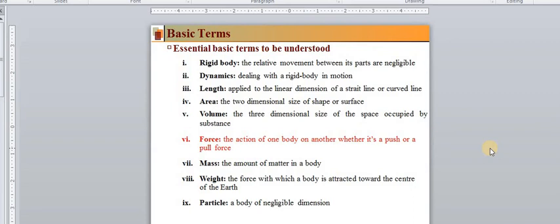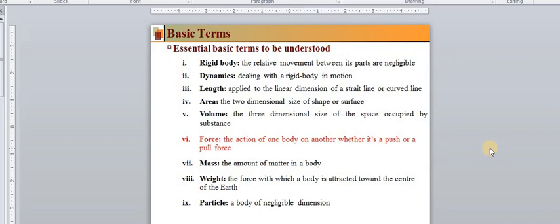Every body is occupied with some matter, some space will be occupied. That matter is considered as the mass. That matter which is present in the body, because every body has some amount of particles or matter present.